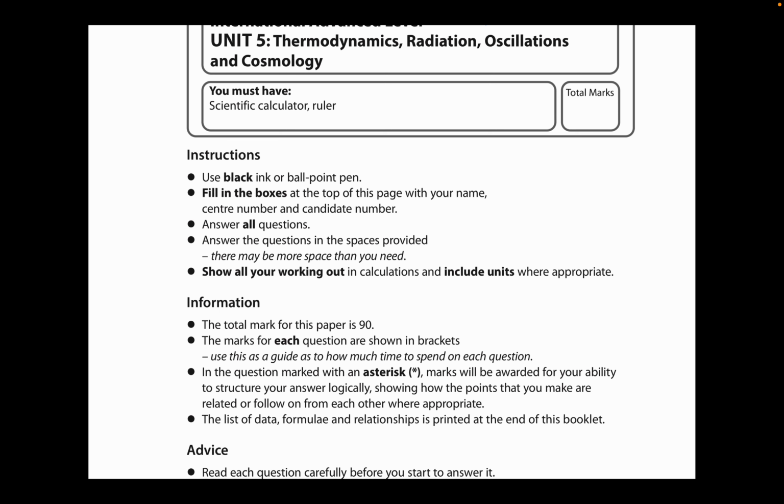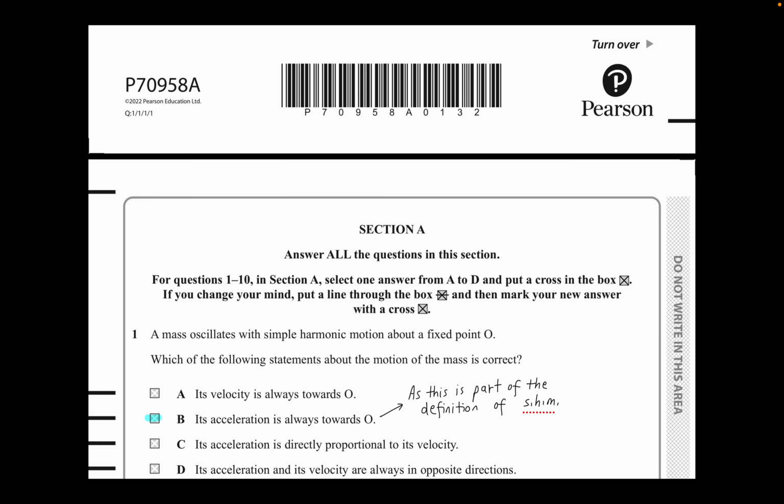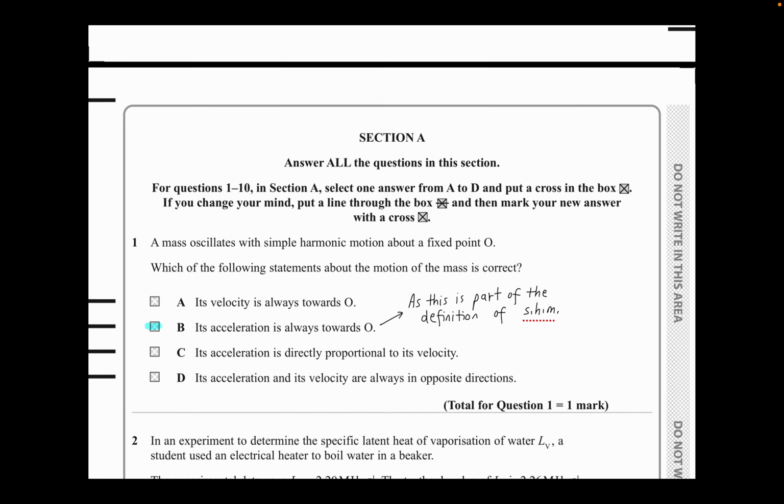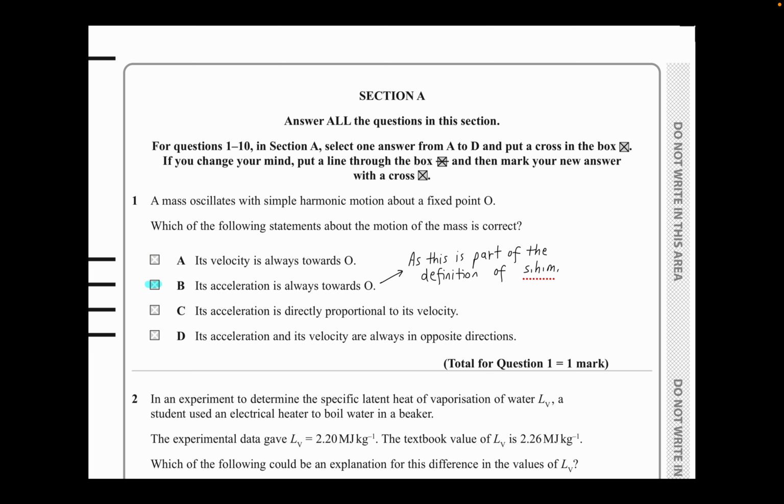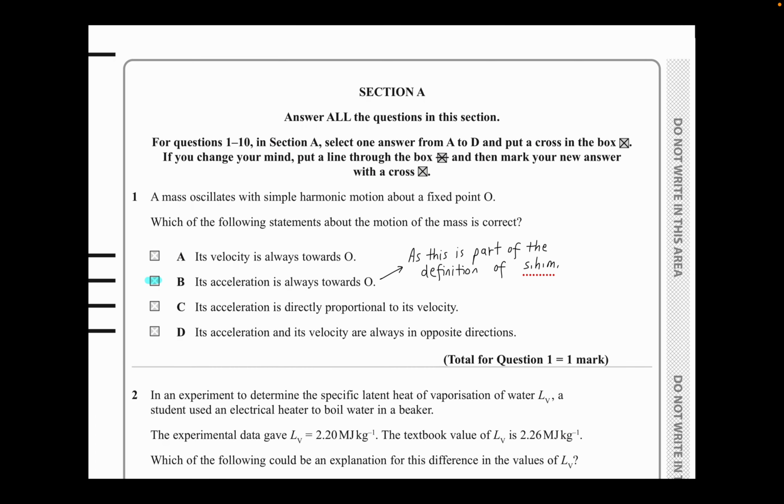All right. So yeah, I think we can start with the paper. This is a Jan 2022 paper. So let's start the video. All right. Okay. So section A. Usually section A is multiple choice questions, so we're just going to do a walkthrough for these questions.